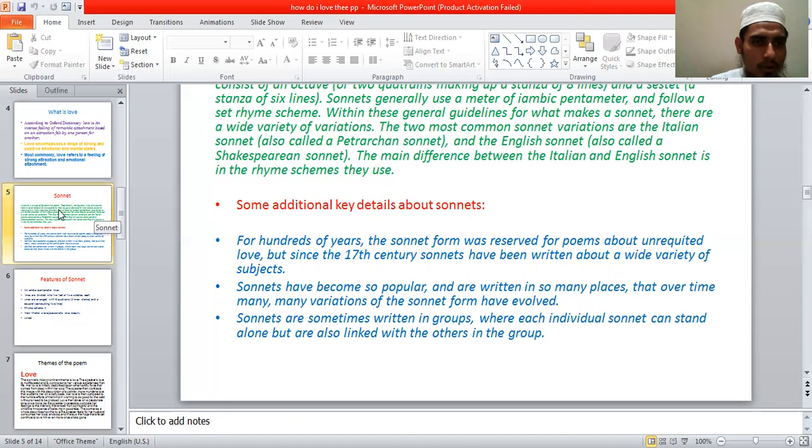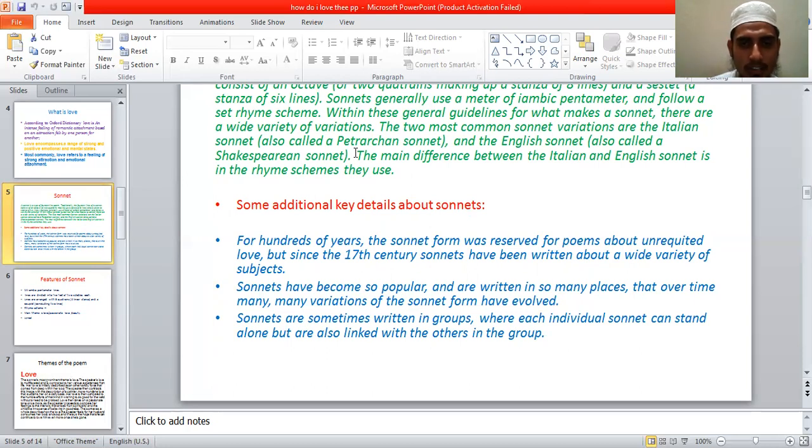So from here you can understand what a sonnet is. A sonnet is a type of short poem which has only 14 lines, and it is divided into two parts: octave and sestet. It has a special rhyme scheme, and the main theme of the sonnet is love, maybe beauty. William Shakespeare's themes are mainly beauty or love.